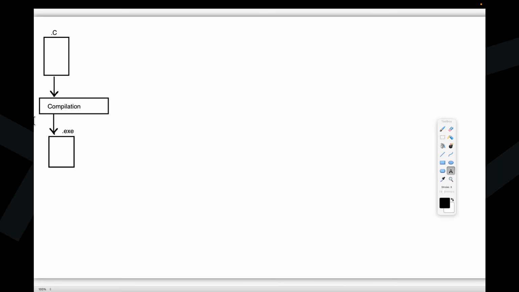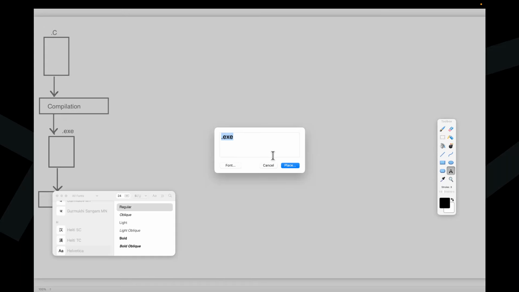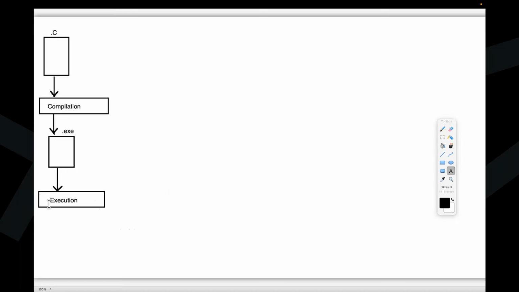When we are getting this .exe file, what do we have to do? Definitely we have to perform further execution. When we perform execution, we are able to get output.